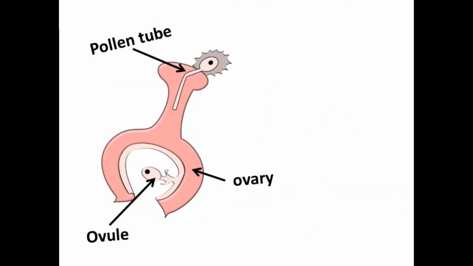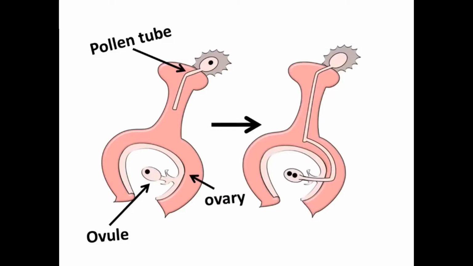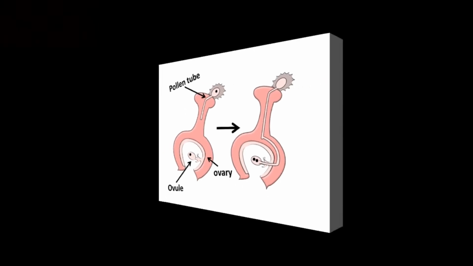If the pollen lands on the stigma of the right type of flower, the stigma secretes some nutrients. The pollen grain absorbs this and starts growing. A thin tube grows out of the pollen grain. The tube keeps growing, carrying the male gamete, until it reaches the ovary. The tube then enters the ovule and releases the male gamete inside it. The male and female gametes fuse together to form a zygote.